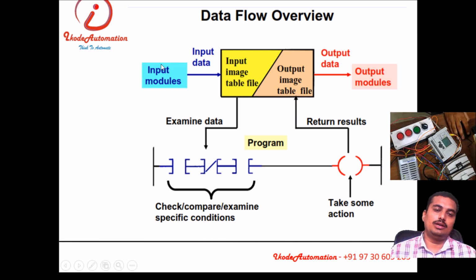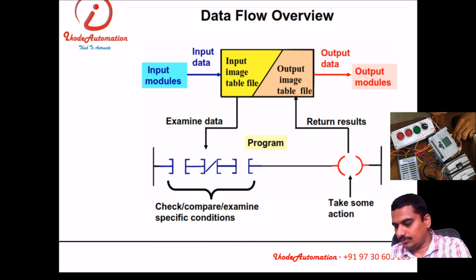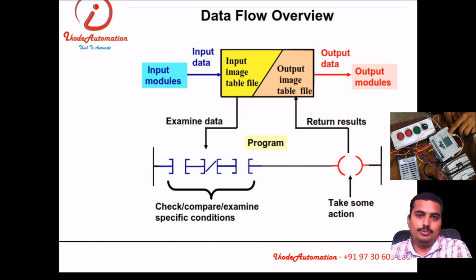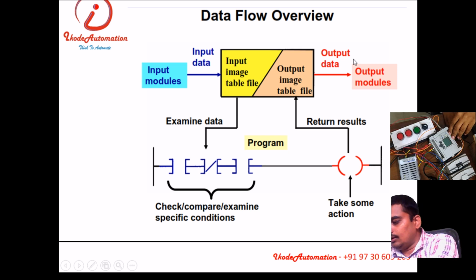Data flow, how data is flowing inside a PLC. Again same thing I am repeating to understand this completely. The physical input is connected over here, so that will be rectified into the input data table. Again, that is compared or manipulated with the logic of the program, and the output will be the result of that. We can say this is the result of logical operation, RLO. This is a technical word used in ladder. RLO, result of logical operation, will be stored in the output image file,